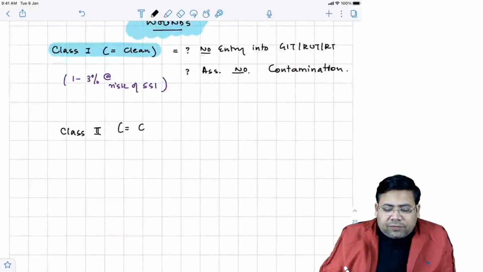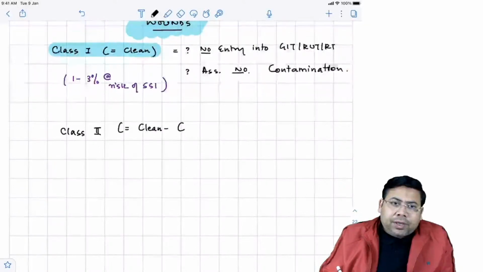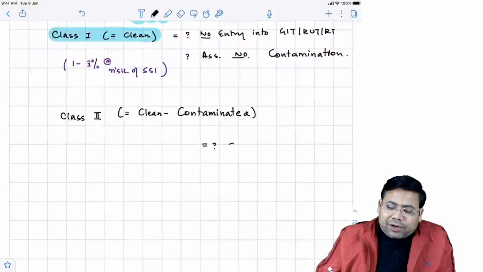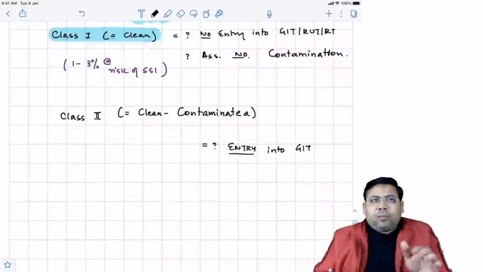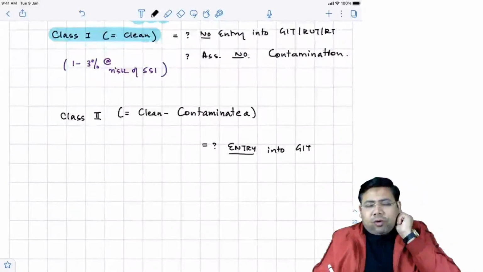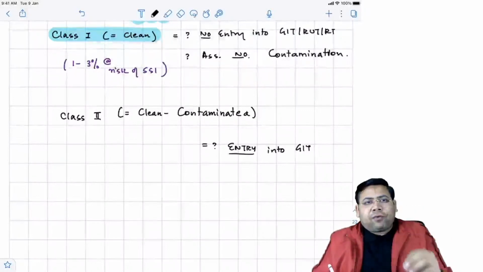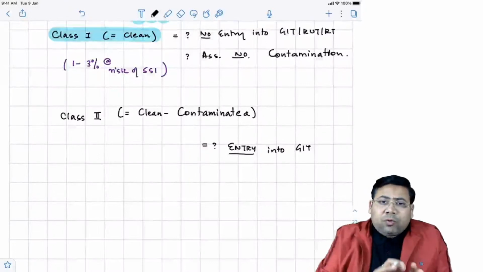They are actually defined as clean but contaminated. Why are they clean but contaminated? Because they are the ones handling the GIT, GUT and respiratory tract. So there is entry into the GIT. You know, all the hollow lumens of the body are in connection with the external world, and therefore contamination is there. Bacteria is always there. So there should be no spillage.